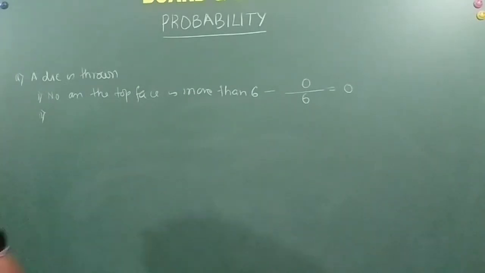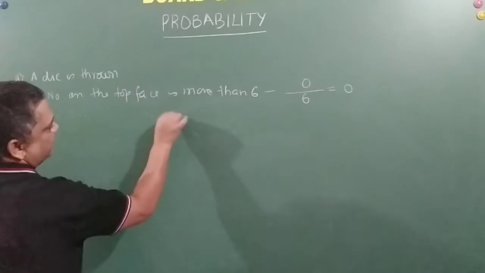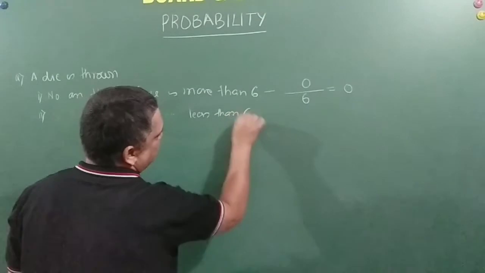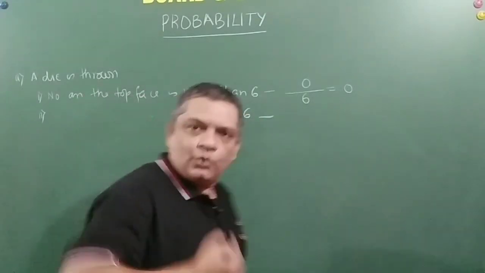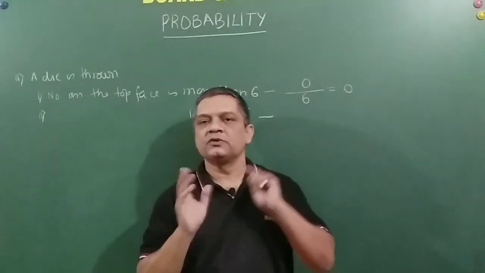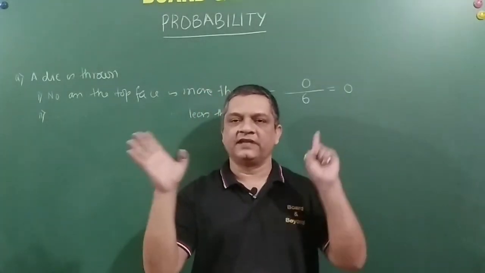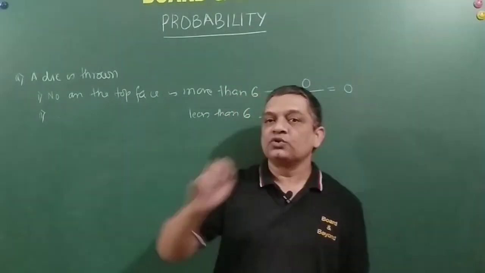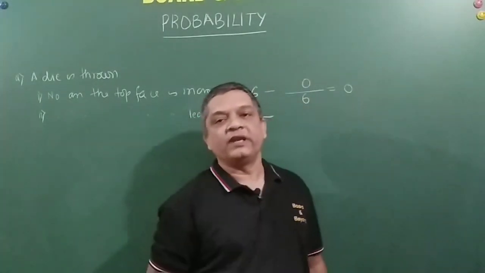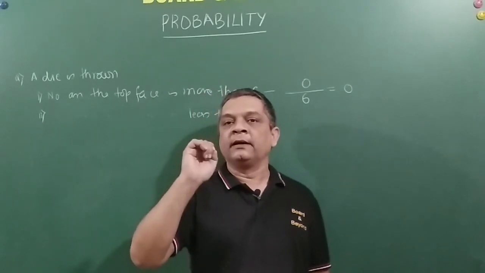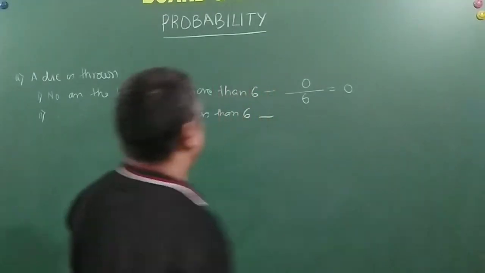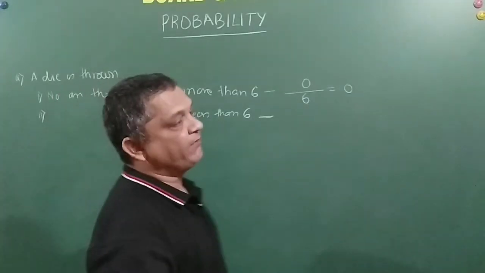It says that number on the top face is less than 6. Now friends, when I throw a die, what are the possible outcomes? 1, 2, 3, 4, 5, 6. In this case, in how many different scenarios will I win? You have to understand it very carefully, my friends.